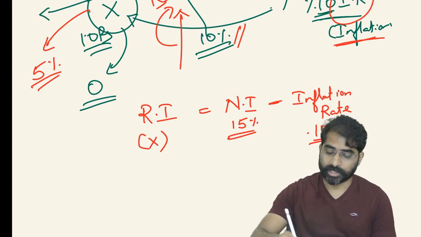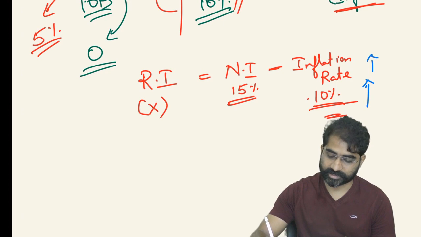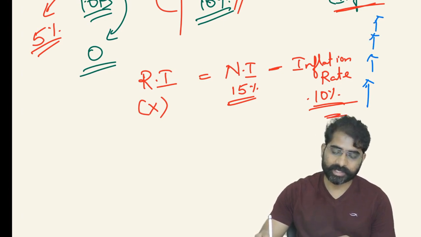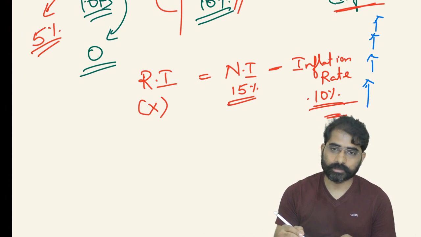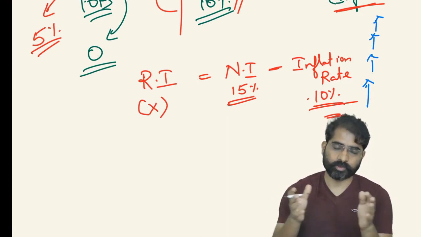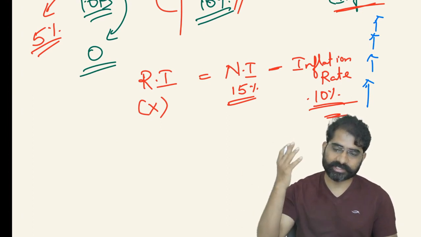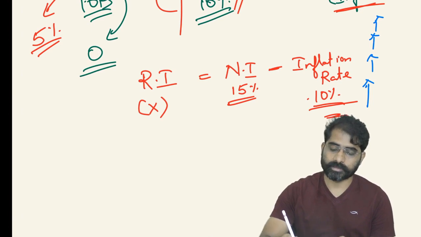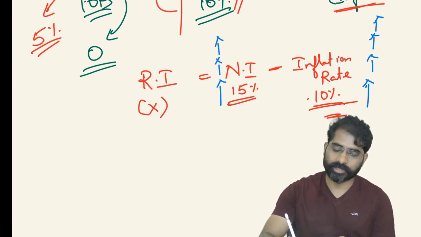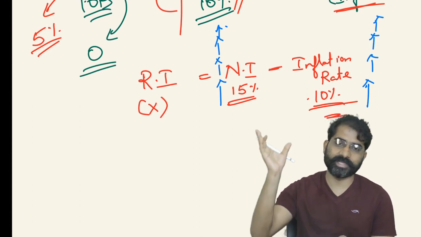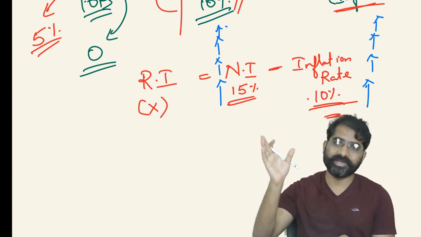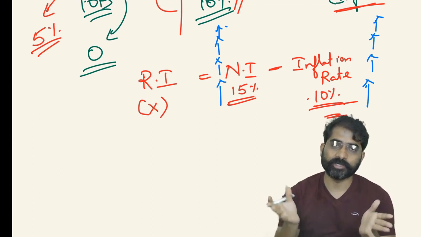For example, in the economy, if inflation rate is increasing, so everybody will be thinking, oh, I need to make profit. So automatically, since inflation rate in the economy is increasing, a group of people, now forget about X and Y, so a group of people are there. Now they want some return. Now in the economy, if inflation rates are continuously increasing, then what will happen? They will try to increase the nominal interest rates. So that means when the inflation rate in the economy is increasing, in tandem with the inflation rate, nominal interest rates also tend to increase.